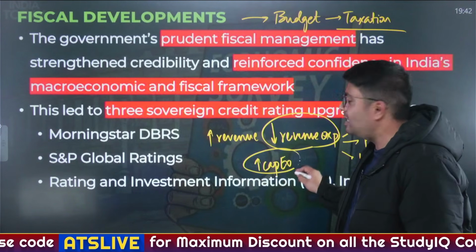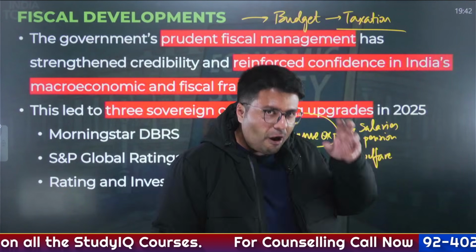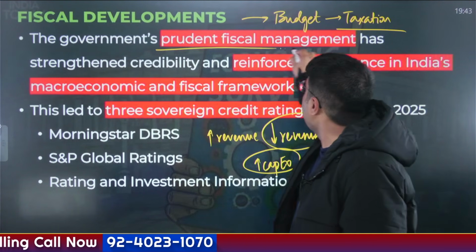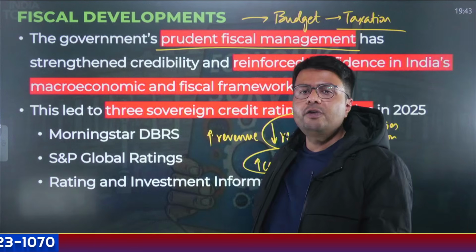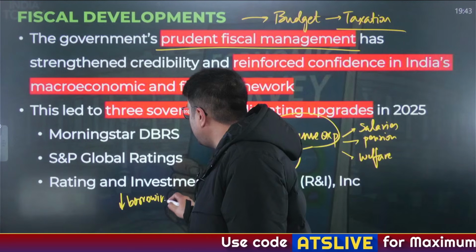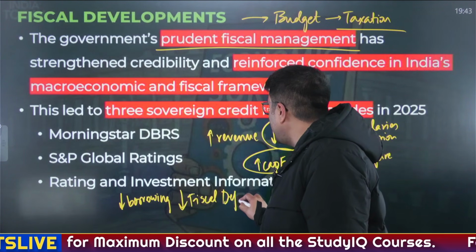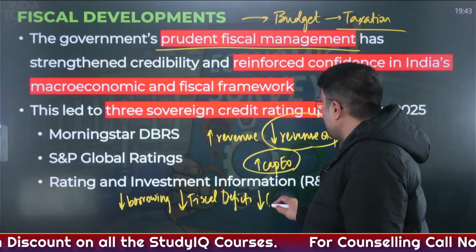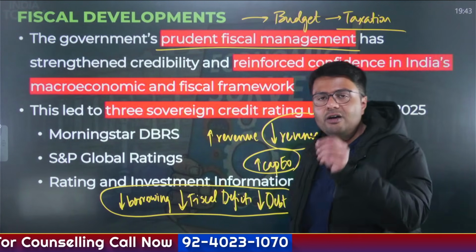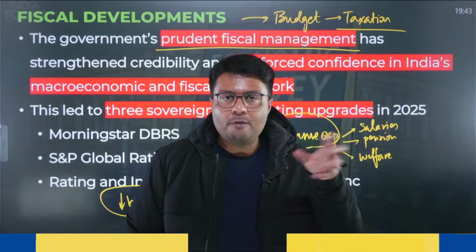Why would government want to increase capital expenditure? In the previous slide, I've already covered it. Now, for the past few years, after the COVID-19 pandemic, the government presently is on the path of prudent fiscal management. What is prudent fiscal management? The government would look to reduce its borrowings so as to put down the levels of fiscal deficit, and ultimately the government's aim is to reduce the overall debt burden that it has. So whenever government reduces its borrowing, it reduces its fiscal deficit, it reduces its debt. That is called a prudent fiscal management.